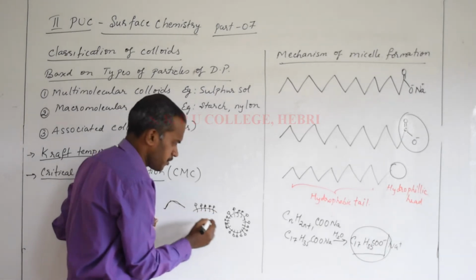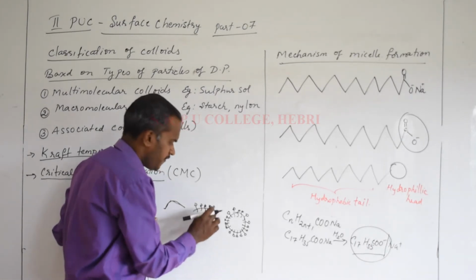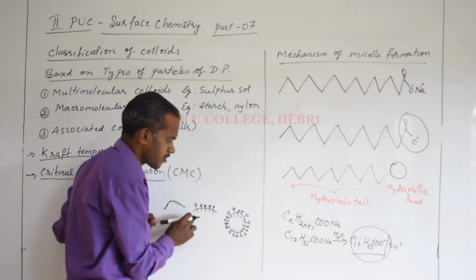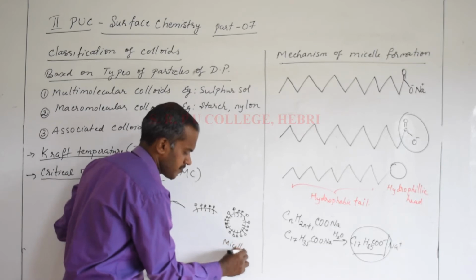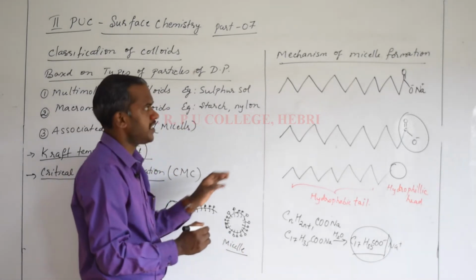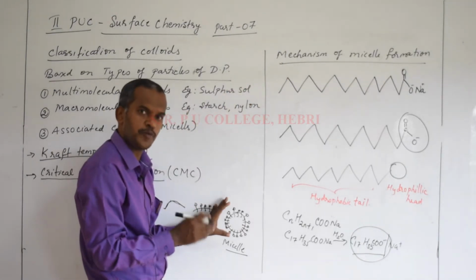When it accumulates around that, you can expect a phenomenon like this. It will aggregate and finally it gets detached from the surface of the cloth, and this is actually a micelle formed. Okay, students, you are understanding? I told you the mechanism of micelle formation and the cleansing action of soap together.